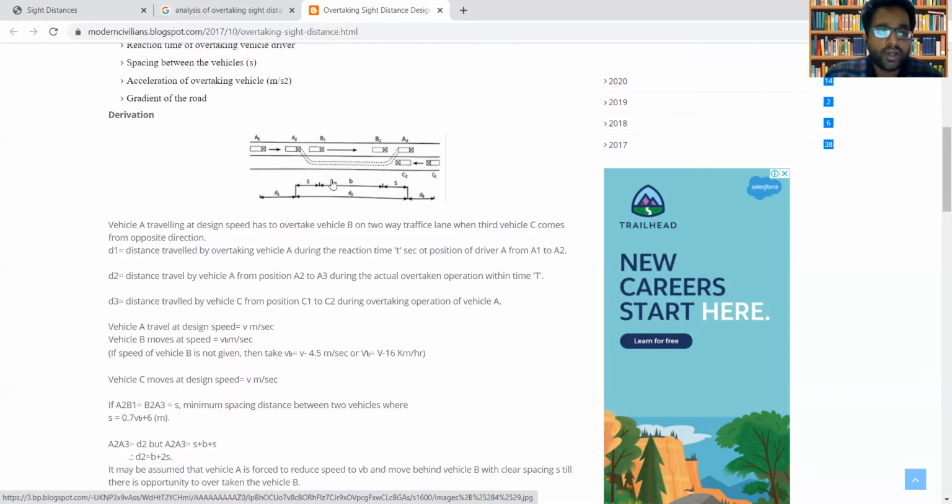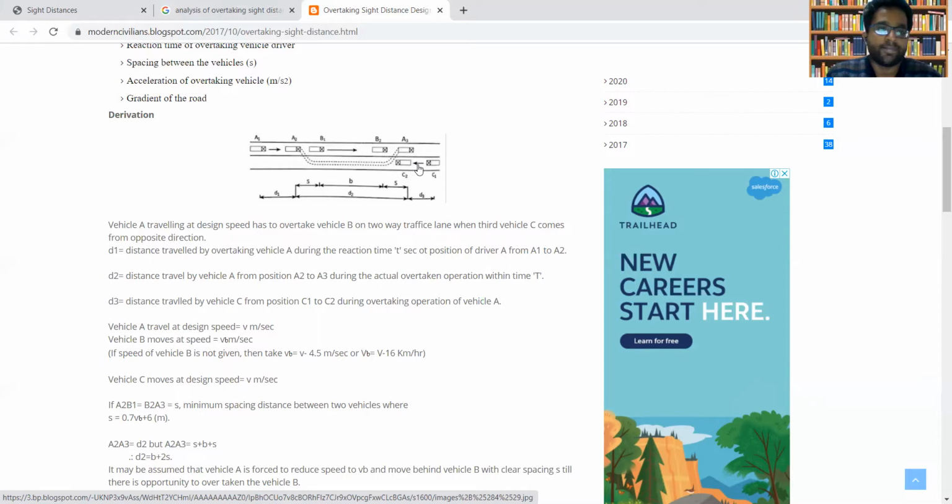Here you can see there are three vehicles: A, B, and C. Vehicle A is moving behind vehicle B. Vehicle B is a slow moving vehicle, and the driver of vehicle A intends to overtake the slow moving vehicle B and move to a new position. Vehicle C is coming in the opposite direction. So here the overtaking vehicle is vehicle A, the overtaken vehicle is vehicle B,